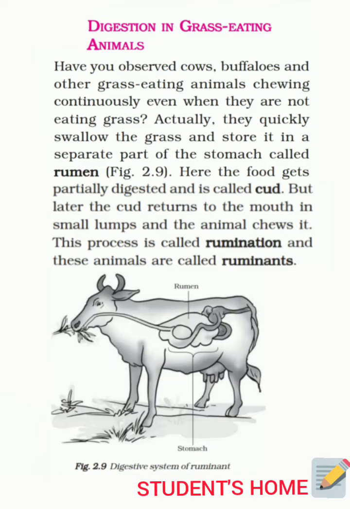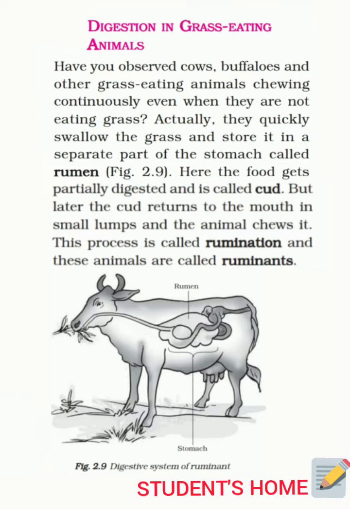So class, now coming to our next new topic that you can see in the slide, which is digestion in grass-eating animals. Have you ever observed cows, buffaloes and other grass-eating animals chewing continuously even when they are not eating grass? Actually, they quickly swallow the grass and store it in a separate part of the stomach called rumen.